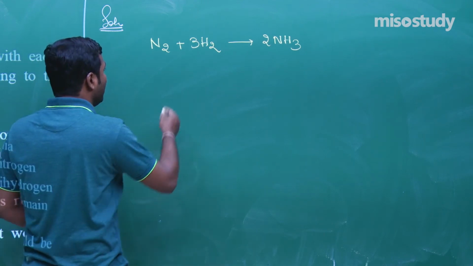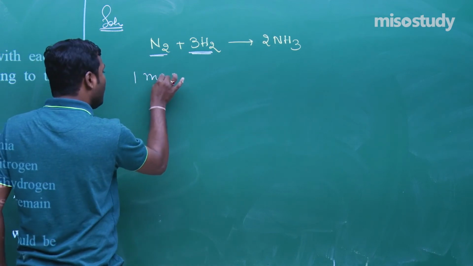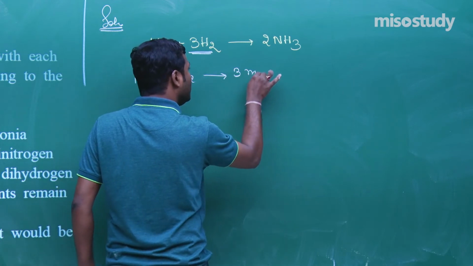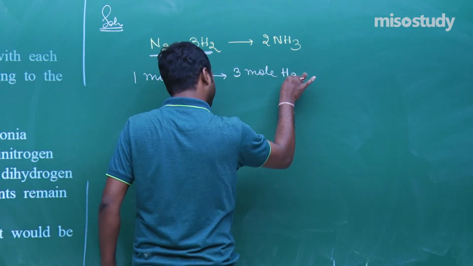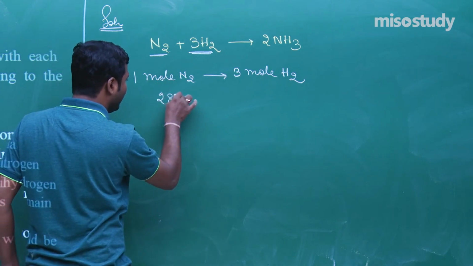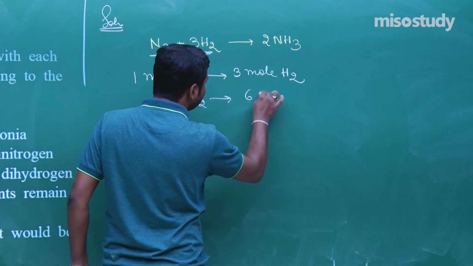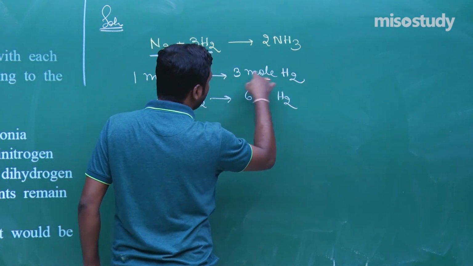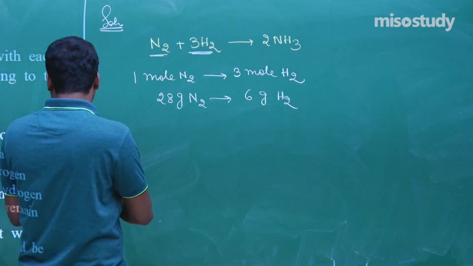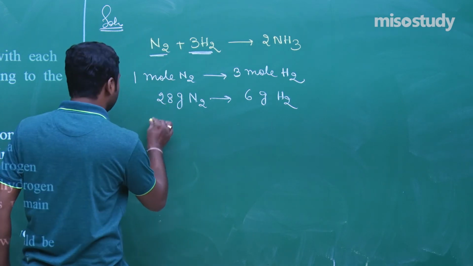Here 1 mole and 3 mole are given, that is 1 mole N2 combines with 3 mole of H2. The mass of 1 mole, that is 28 gram N2, combines with 6 gram of H2, because 3 into 2, the mass of H2 is 6. Now here is given 2 × 10^3, that is 2000.